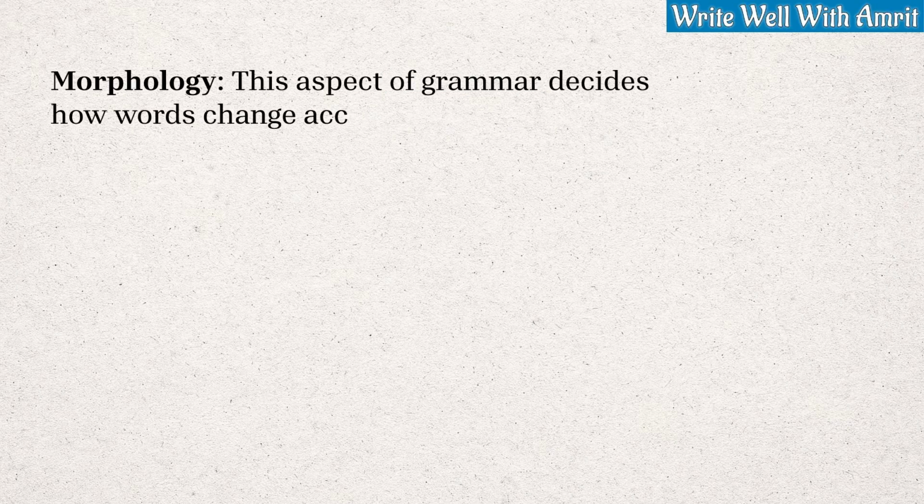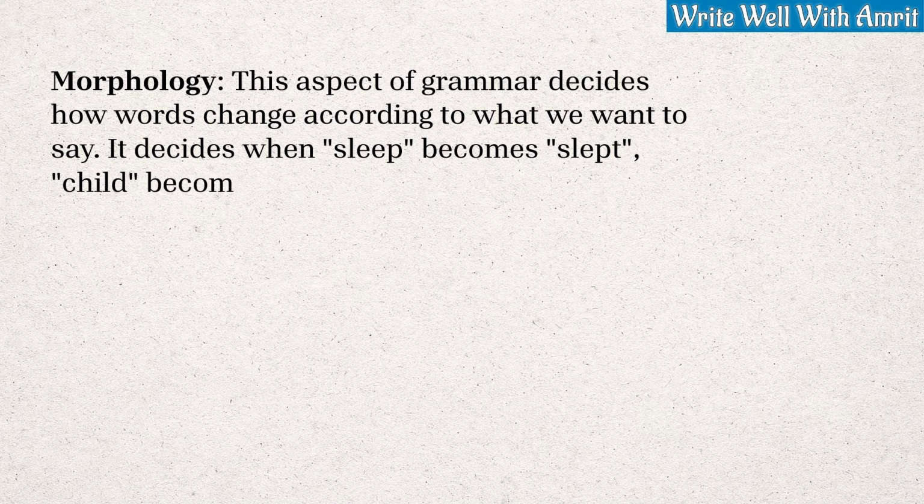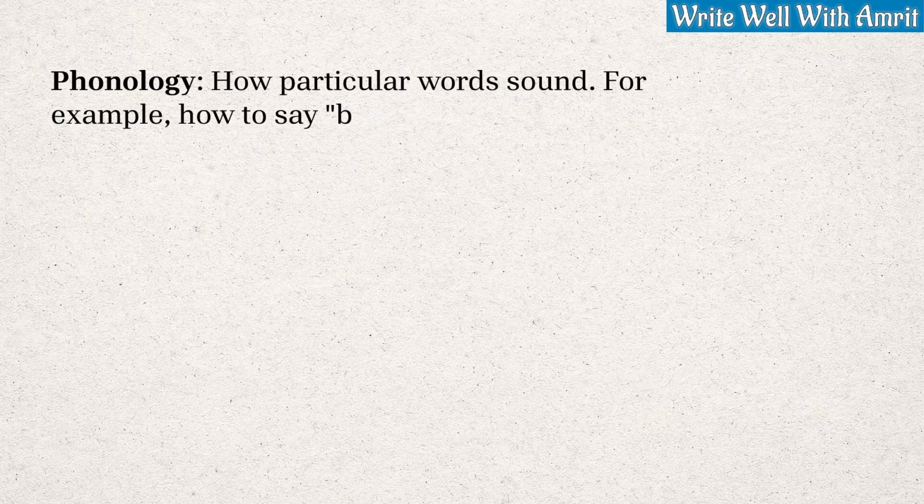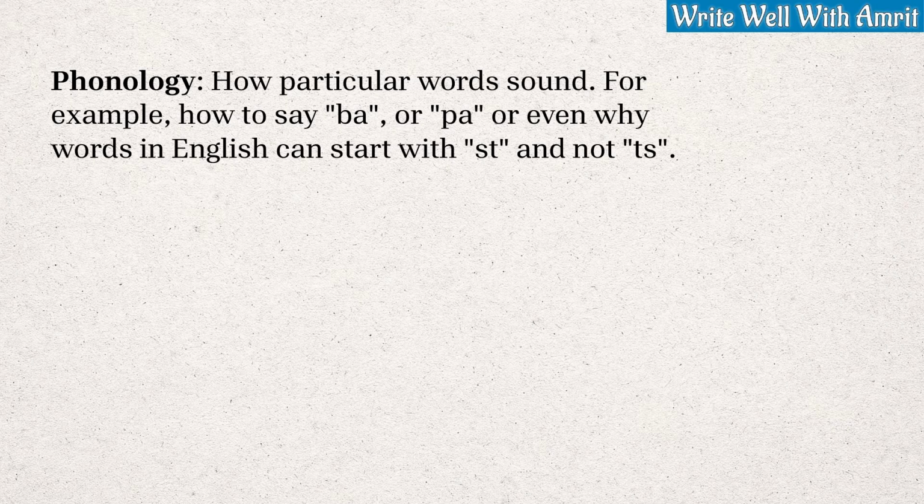Morphology. This aspect of grammar decides how words change according to what we want to say. It decides when sleep becomes slept, child becomes children, and walk becomes walked or walks. Phonology. How particular words sound. For example, how to say ba or pa, or even why words in English can start with st and not ts.